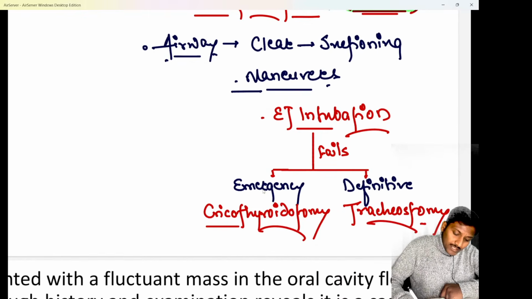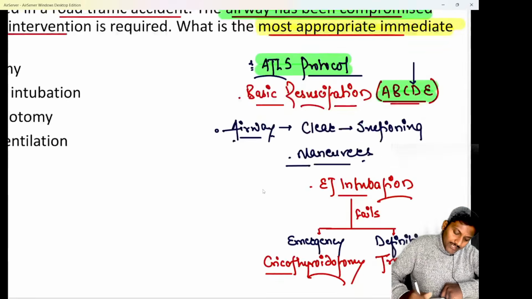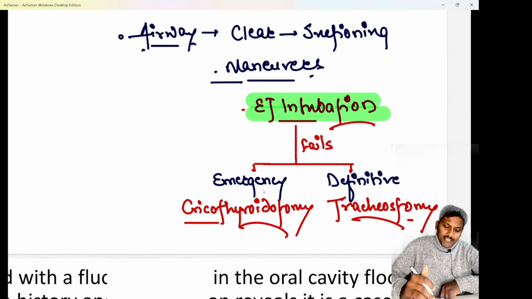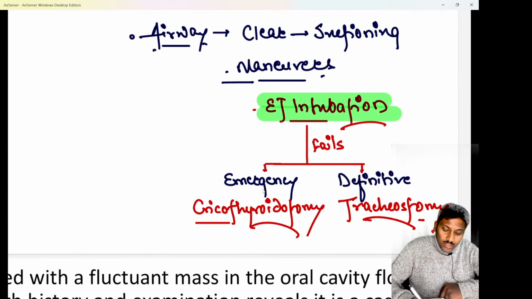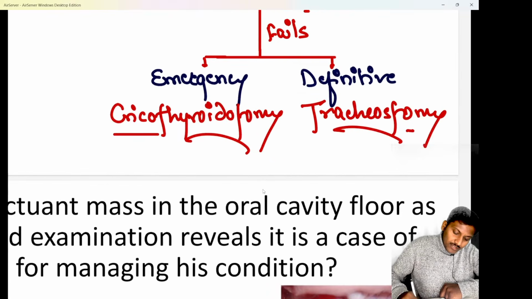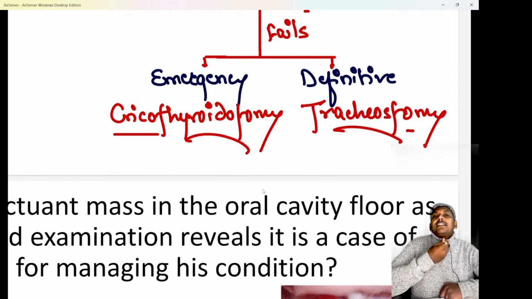If that also doesn't help, and the airway is still compromised, then you have to go for an endotracheal intubation. Whenever endotracheal intubation is difficult or fails, in those conditions, either we can go for a procedure known as cricothyroidotomy, that is a needle cricothyroidotomy, where we insert a needle in the cricothyroid membrane, or a tracheostomy.